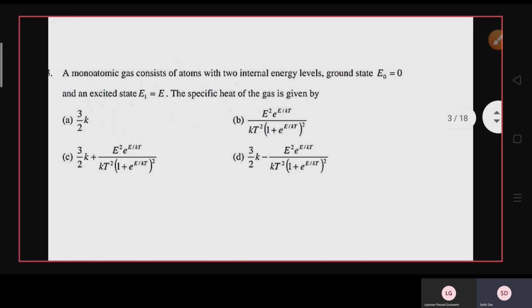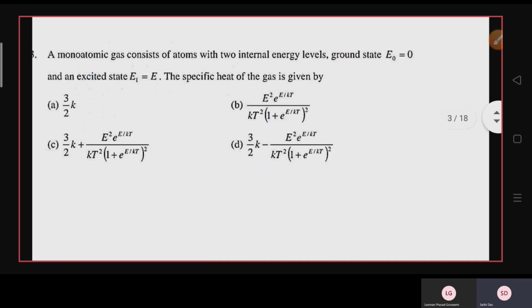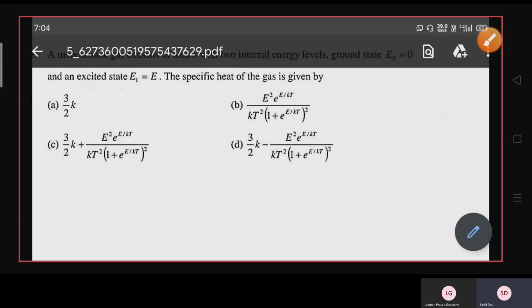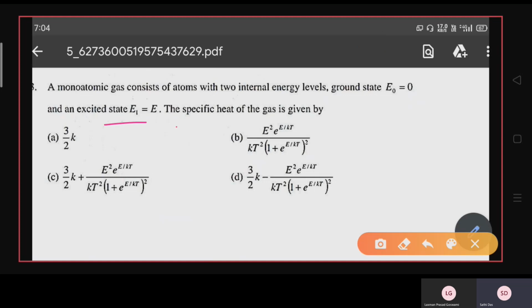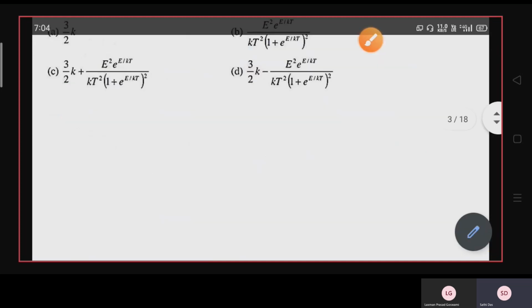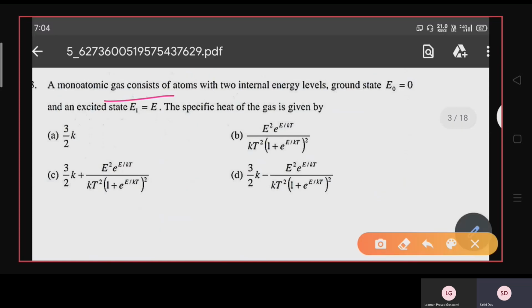Now the next question is, a monoatomic gas consists of atoms with two energy levels, that is E0 equals 0, and an excited state, that is E1 equals E. So what will be the specific heat of the gas? The same question as before, where they asked what the specific heat is when T tends to infinity. Here they are asking you the specific heat of the gas.